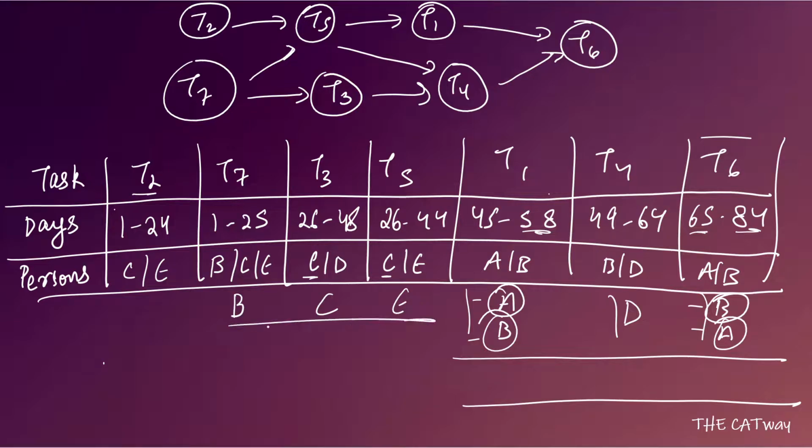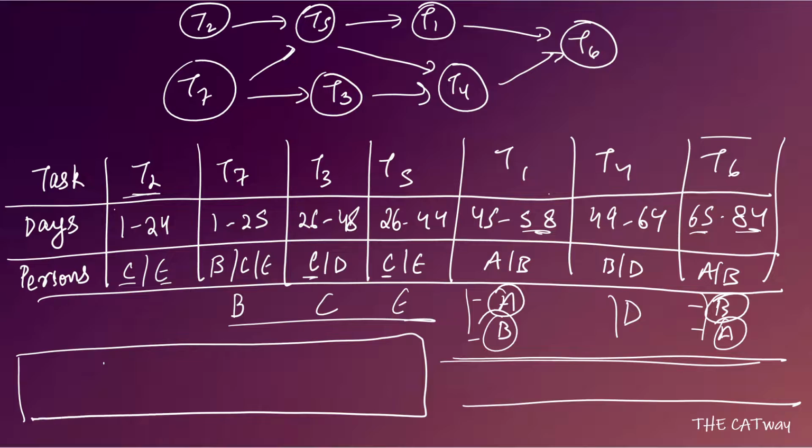Till now, ending all of these, we do not have any extra day as of now. Coming to T2, it can be done by C or E. So we will have to check, if we start with C and if we start with E, what is the total number of days that they are going to take. For the calculation, let's make a table. Starting with T2, let's see if C does it.